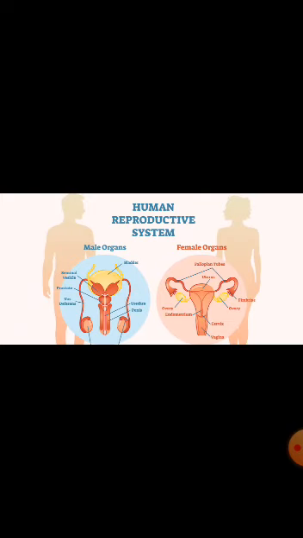Let us learn the structure of male reproductive system. The male reproductive system consists of a pair of testes, penis, scrotum, epididymis, vas deferens, prostate glands and seminal vesicles. Testis leads to a tube-like structure called the vas deferens, which connects to the urethra. Urethra is the common opening for urine and semen.